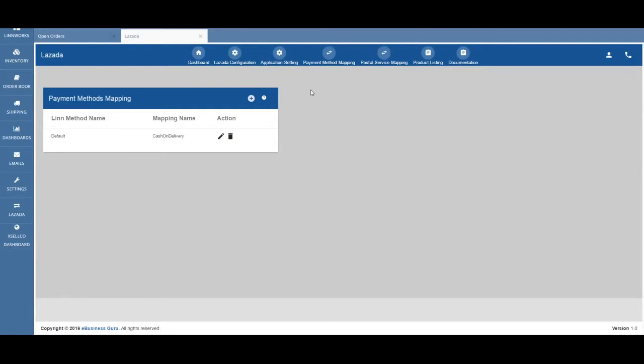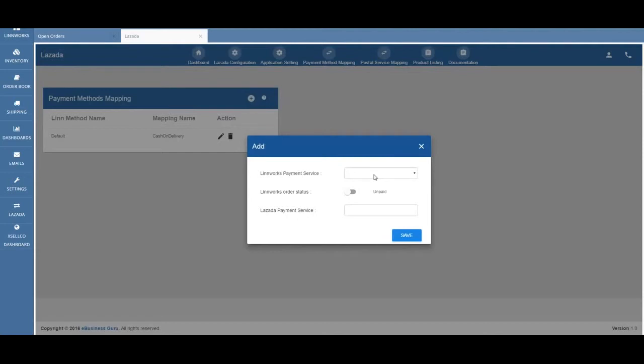To get started creating a new payment method to Lazada connector, you can click on the plus symbol here. You can select the Limworks payment service that you have set up in Limworks already, and you can also enter in the corresponding Lazada payment service which you'd like to map the Limworks payment service to.